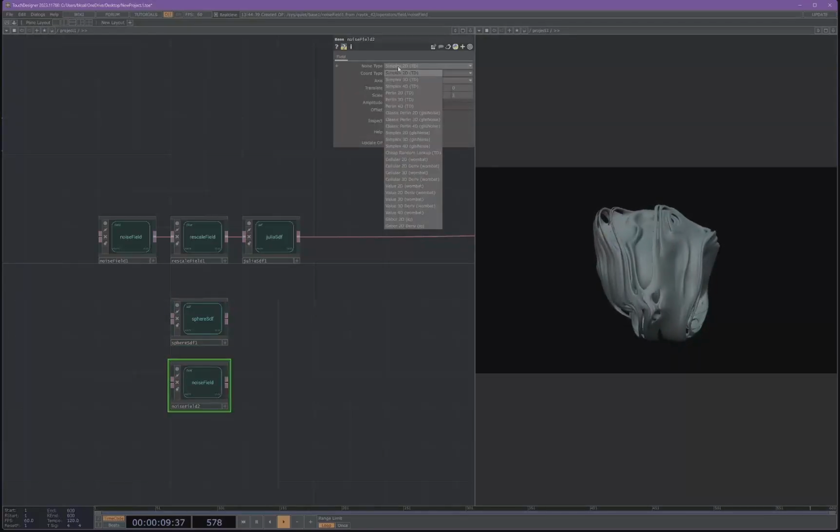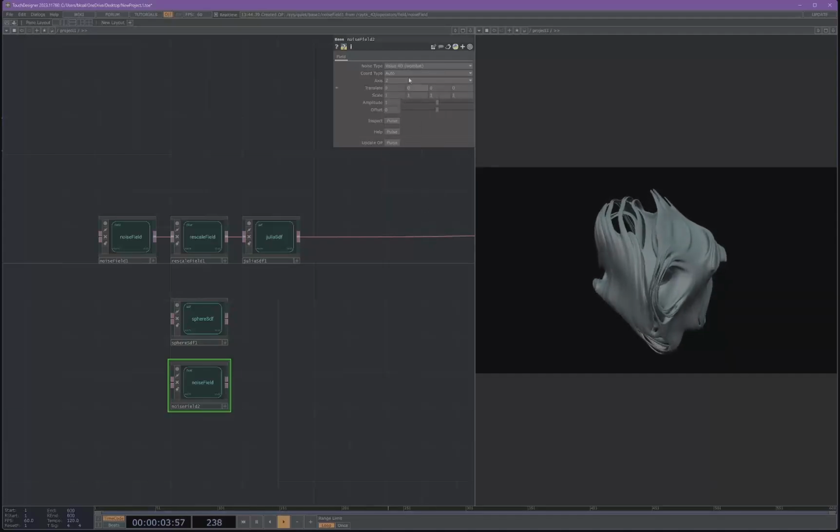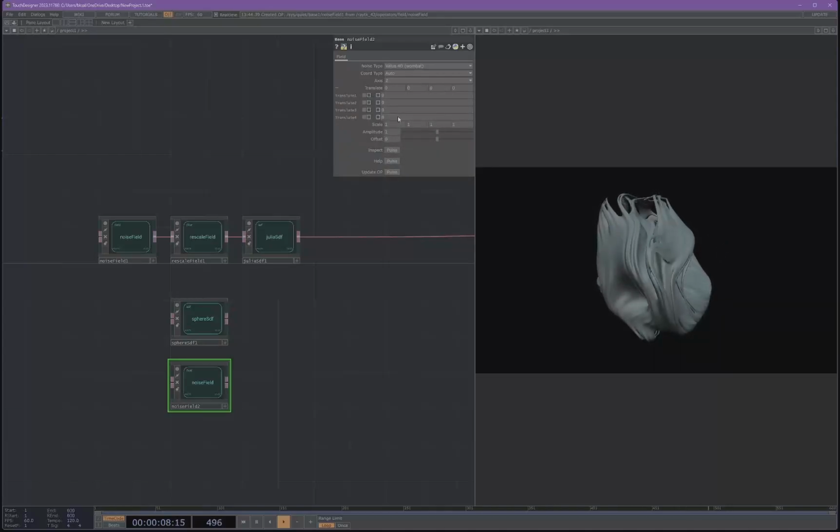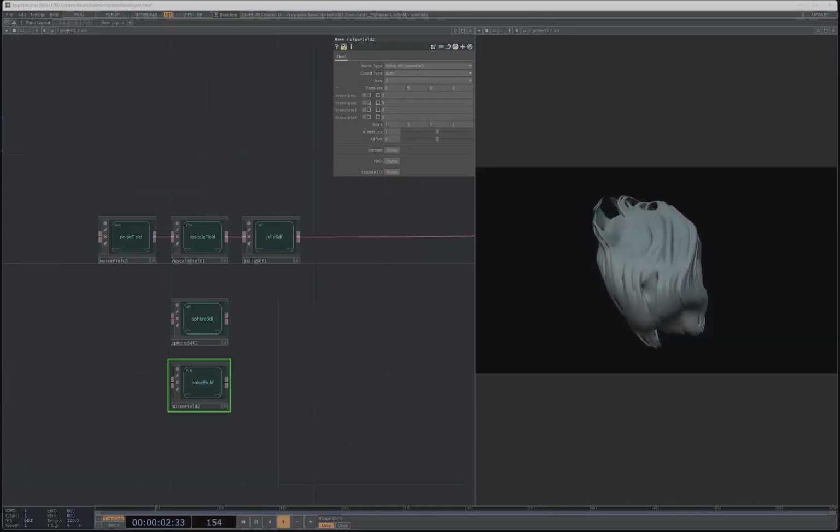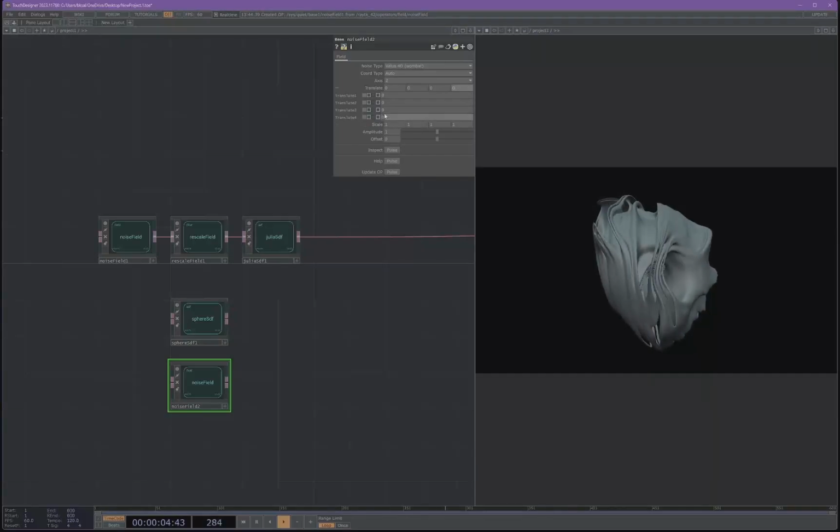And for this one, we're going to grab value 4D Wombat. And then for our translate 4, let's do abs time dot seconds times 0.09.